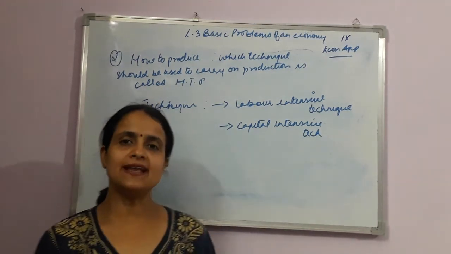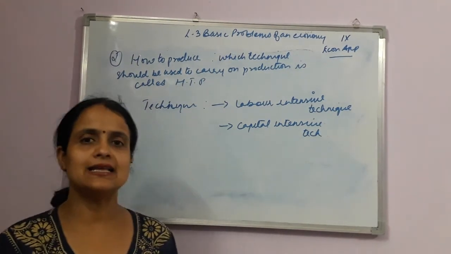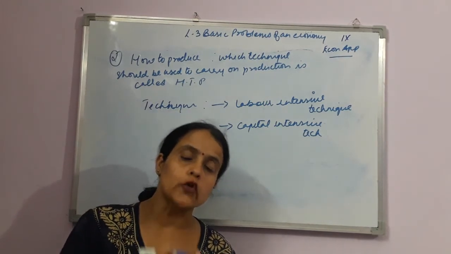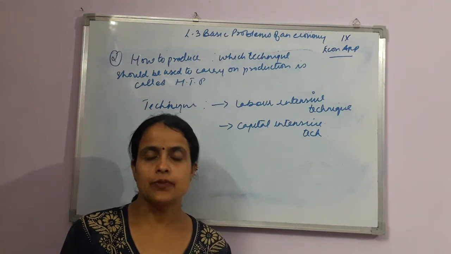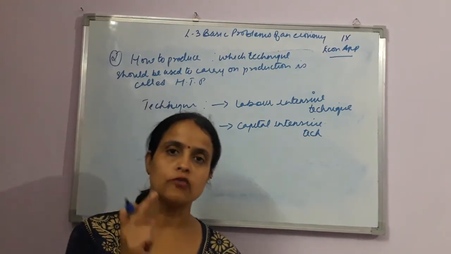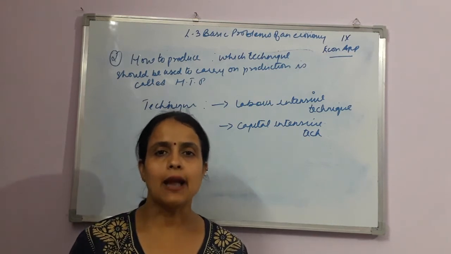When we say labor intensive technique, what we mean exactly is to use more of labor and less of machinery. Labor intensive technique is that technique where we are using more of labor and less of capital.